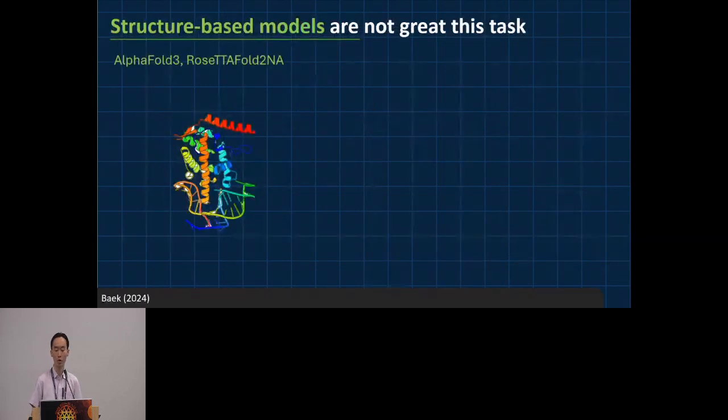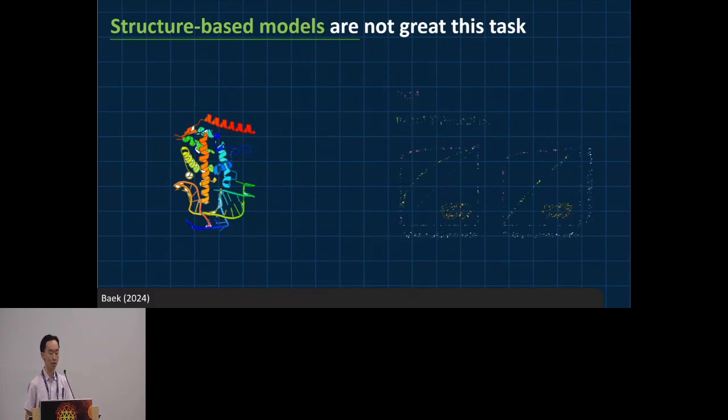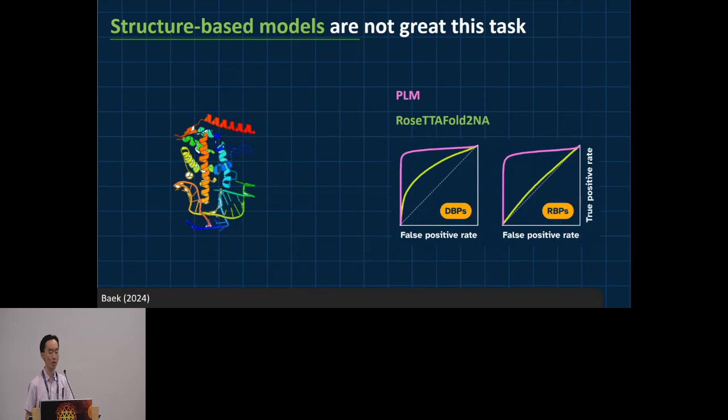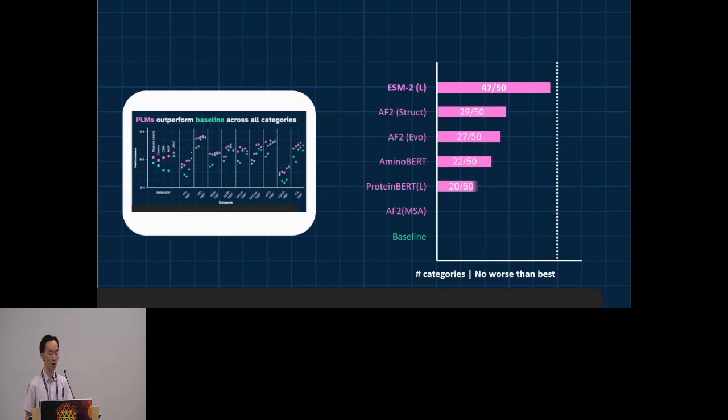You may have heard of these structure-based models such as RoseTTAFold NA and AlphaFold 3, which could fold both protein and RNA or DNA sequence simultaneously. So we compared protein language models against RoseTTAFold2NA. And what we found is that although RoseTTAFold2NA could predict structures, they're actually not great at predicting whether a protein and a DNA or an RNA bind together. Out of all protein language models, we find that ESM2 works the best.